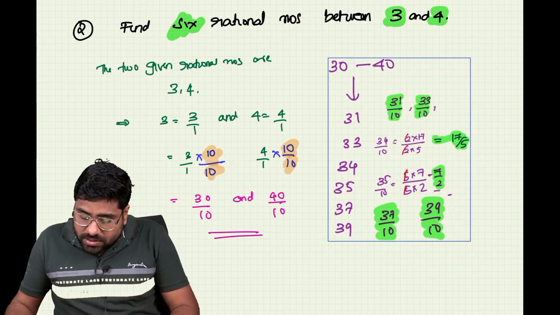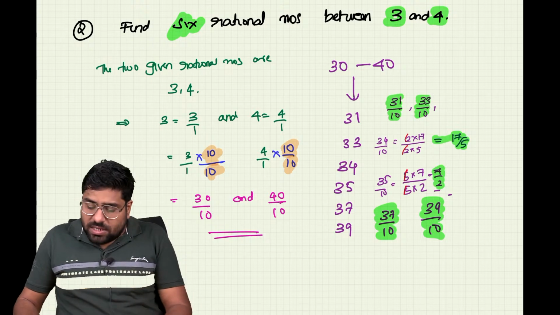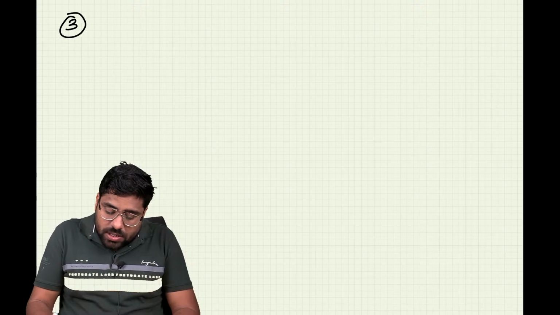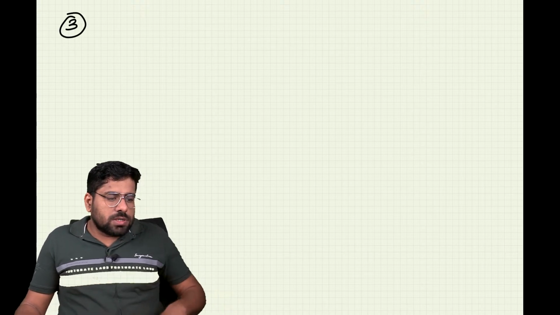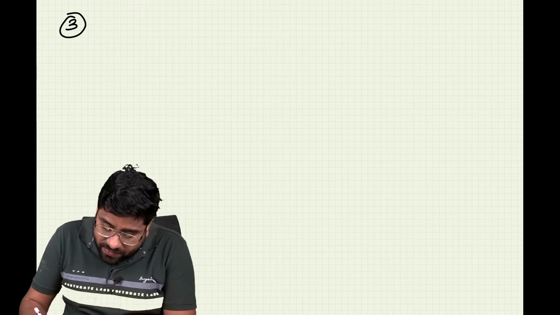I really hope the logic is clear. So we solved question number 2. So shall we move on to the next question? Yes, we are going to move on to the next question, which is going to be 5 rational numbers between 3 by 5 and 4 by 5.